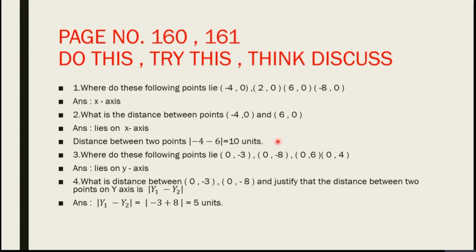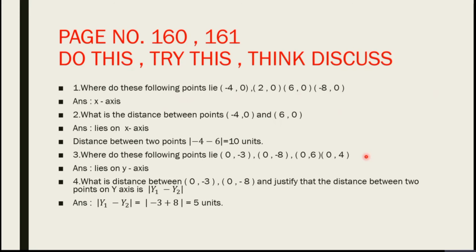Here -4, 0 is x1, y1 and 6, 0 is x2, y2. So the distance between the 2 points is equal to modulus of -4 minus 6, that is modulus of -10, which is equal to 10 units.